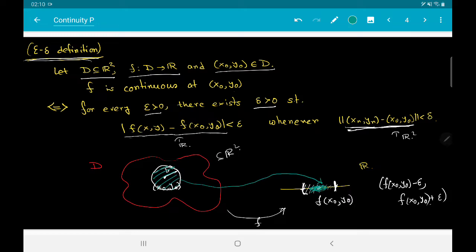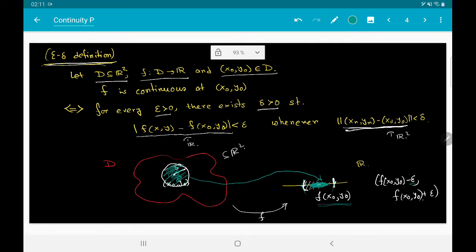So again, you give me an epsilon. I will draw this open neighborhood of the point f(x0, y0), and corresponding to that value of epsilon, I will produce a delta greater than 0 such that every element in an open disk of radius delta around (x0, y0) gets mapped inside the interval f(x0, y0) minus epsilon, f(x0, y0) plus epsilon. I hope this clarifies the epsilon-delta definition of continuity.